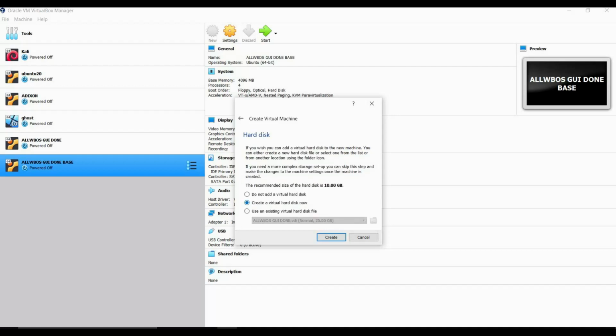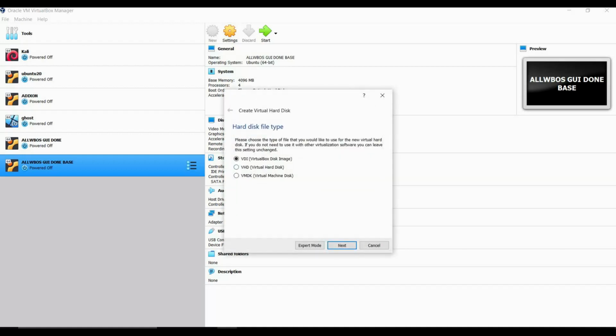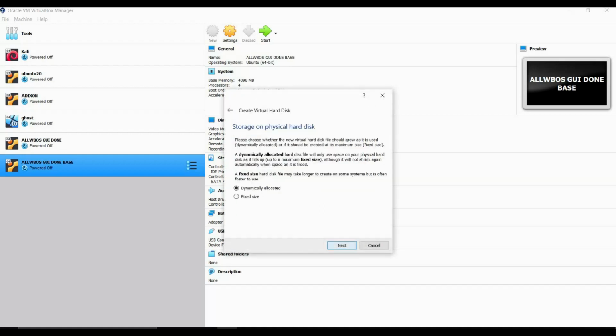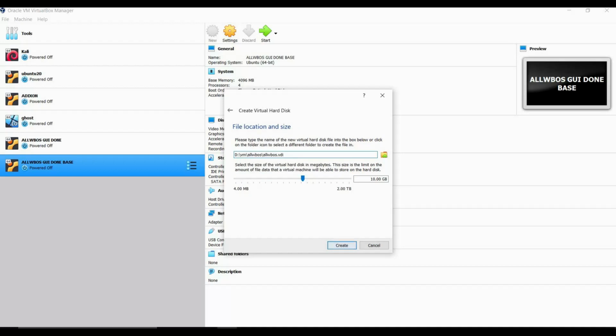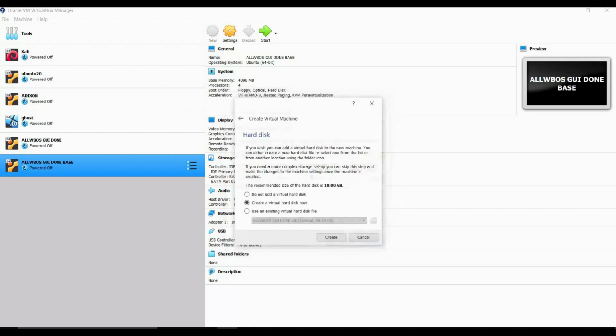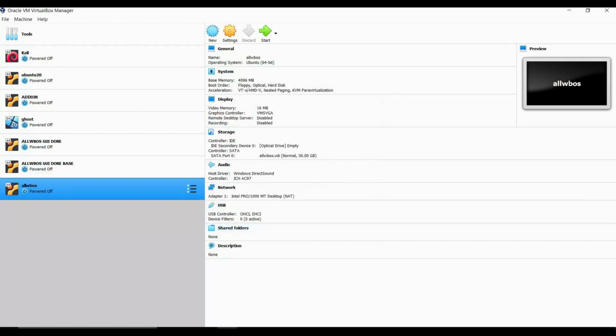Now in the hard disk, do not touch anything, just leave it as it is. Here you also don't need to change anything, and make sure dynamically allocated is selected. Click on next, and here you need to give the size of your virtual machine. Right now I'm giving just 30 gigabytes. It's more than enough actually. Click on create, and as you can see, it will be created.